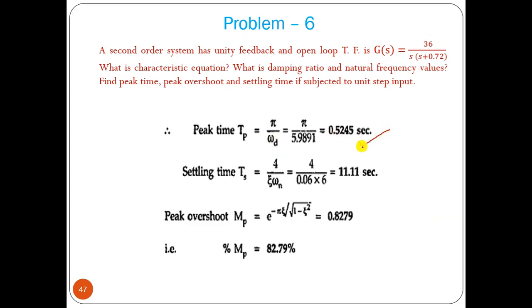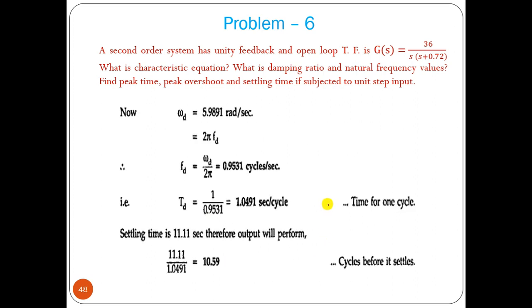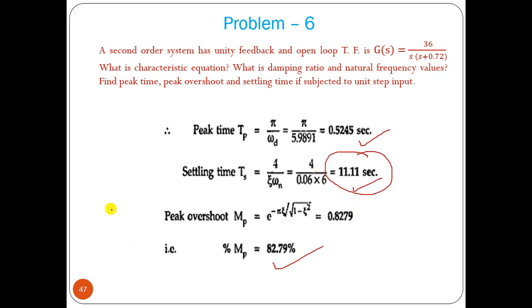Then settling time is 4 by zeta omega n, and maximum overshoot we can find out. This is the same problem. Now, in that problem, let us include another point, that is how many cycles it will require in order to settle. Settling time is 11 seconds in that particular example.